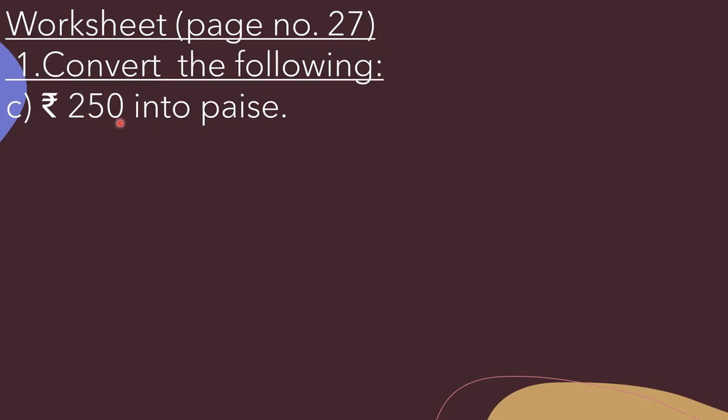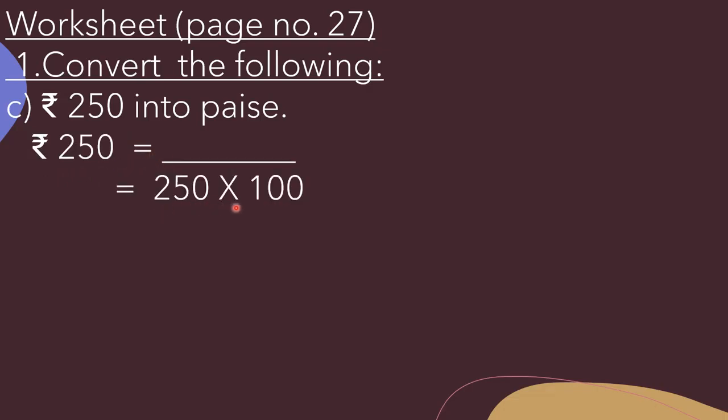And when we want to convert a bigger unit into a smaller unit, we need to multiply. And in 1 rupee, there are 100 paise. So here we will multiply 250 by 100 to get paise. So here we will write 250 is equal to 250 multiplied by 100, because we want to convert it into paise, and that is equal to, how can we write the answer?